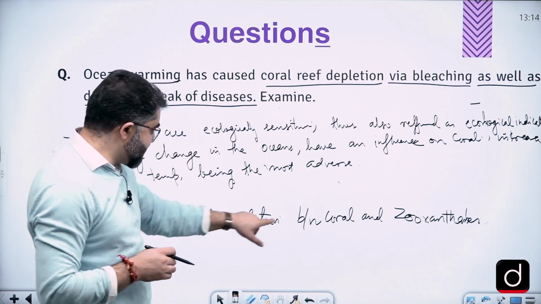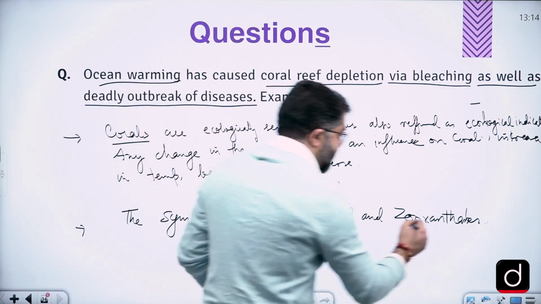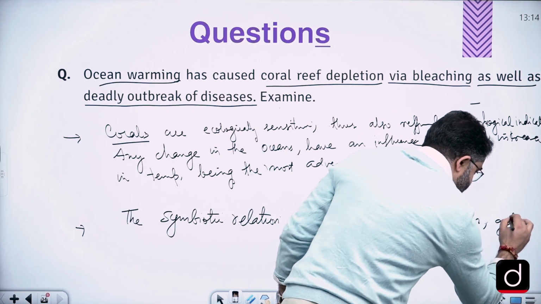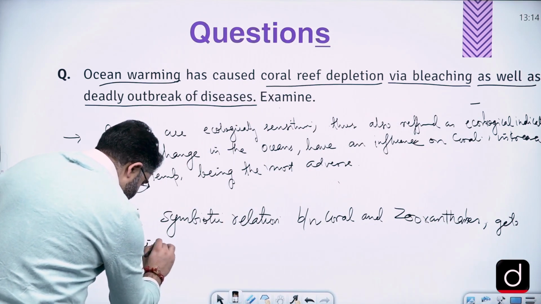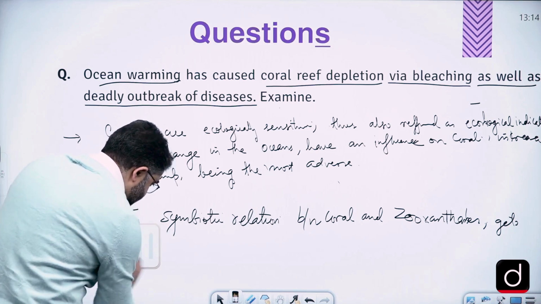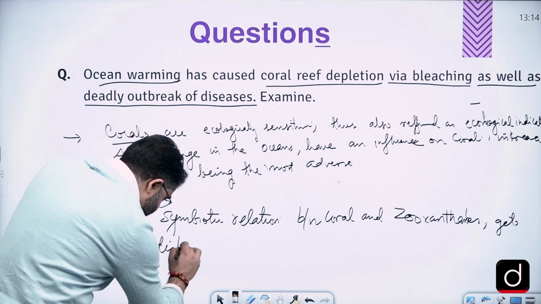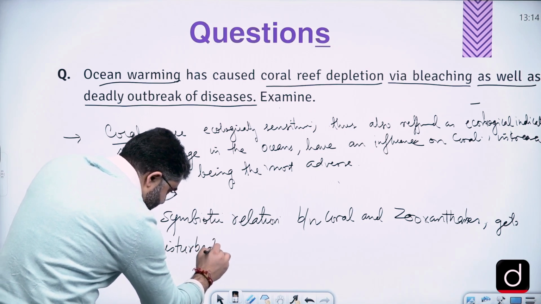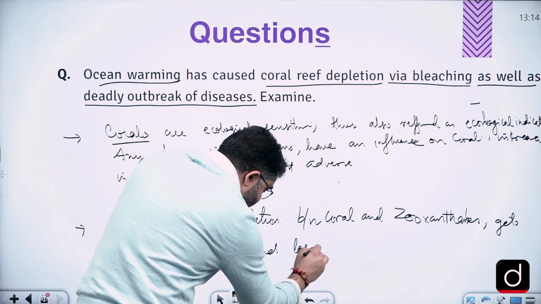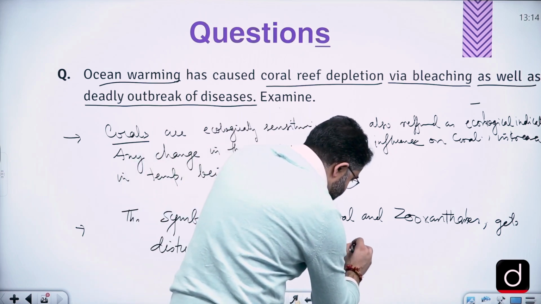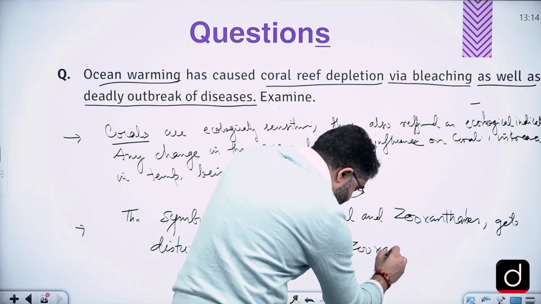So you can write symbiotic relation between corals and zooxanthellae gets disturbed, right? Disturbed, leading to the loss of zooxanthellae.